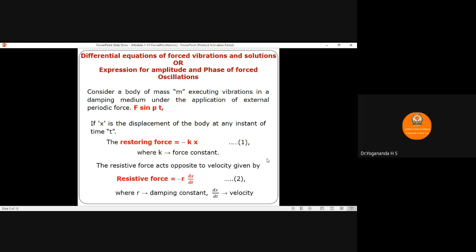Since the body is oscillating in a resistive medium, in addition to the restoring force there is an opposing force, the resistive force, acting on the body. The resistive force is directly proportional to the velocity of the oscillating body and acts in the opposite direction. So the resistive force equals minus r into dx by dt, where r is a proportionality constant called the damping constant and dx by dt is the velocity of the oscillating body.